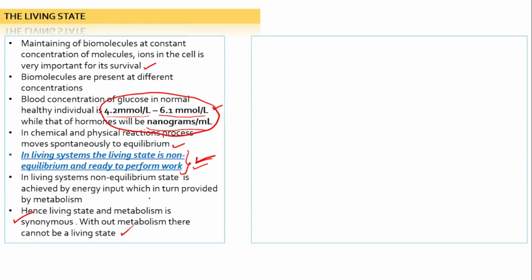So here we have four to five lines to be remembered, and we need to work on these by seeing the questions in previous NEET papers. You will find a lot of free exercises available on Google, so you can search and definitely learn a lot from the points we discussed just now. So remember the concentration of glucose in blood for a normal healthy individual, and that the living system is in a non-equilibrium state, and living state and metabolism are synonymous.